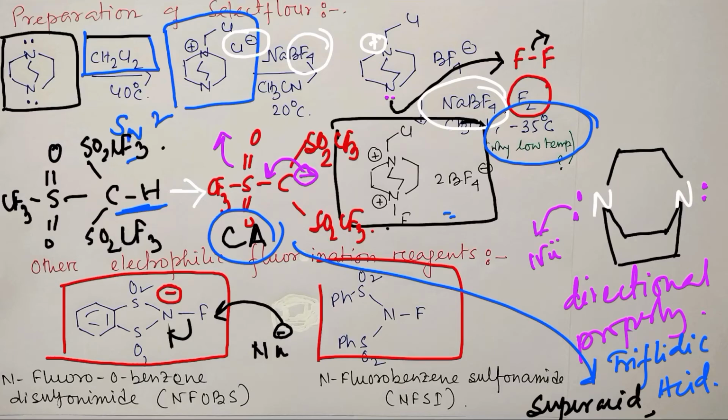Superacid means that the CH bond acts as a superacid, because we consider CH bonds pretty inert, but this resonance makes it excessively reactive. That's why this is a superacid, and I have uploaded a dedicated video on this.